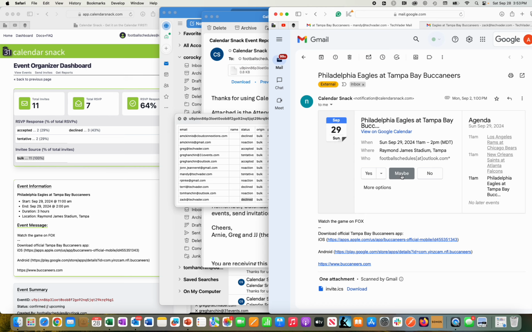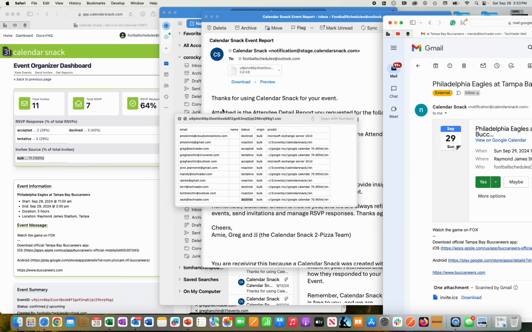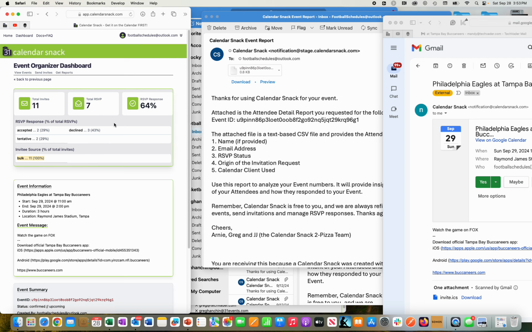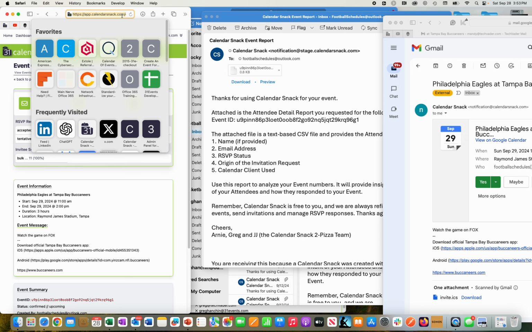So originally, Mandy had said that she was tentative, and you see the maybe here. I'm going to move this to yes. So both those data sets now are collected right back in the calendar receipt system. So what I'm going to do is go back here. You'll see that this data set will change, so I'm going to refresh this.